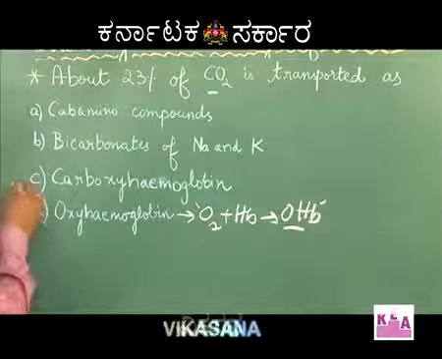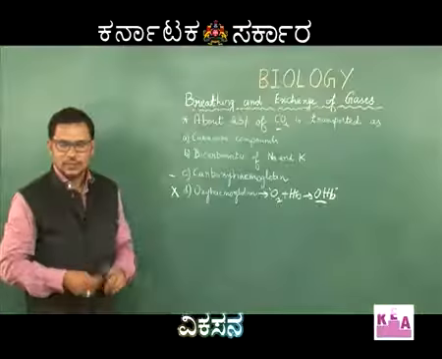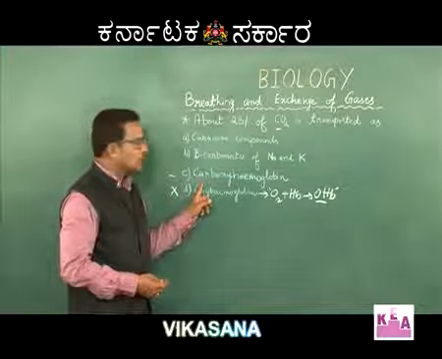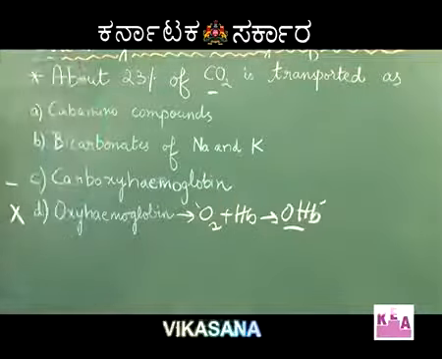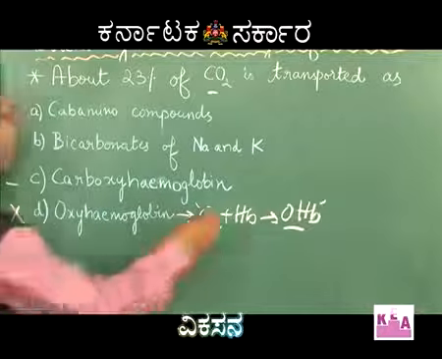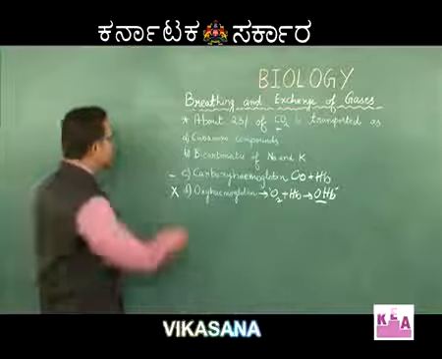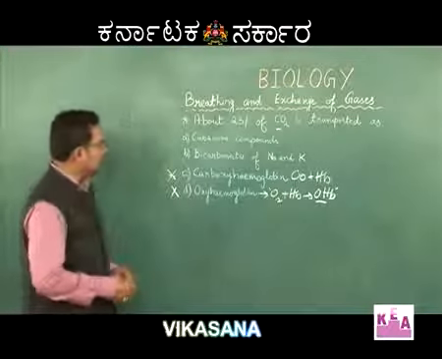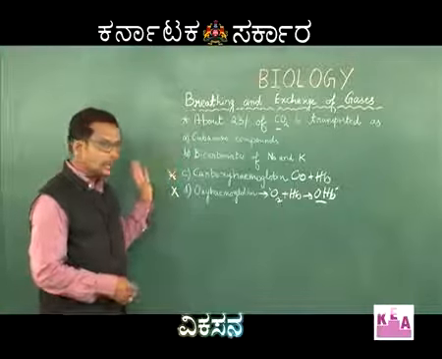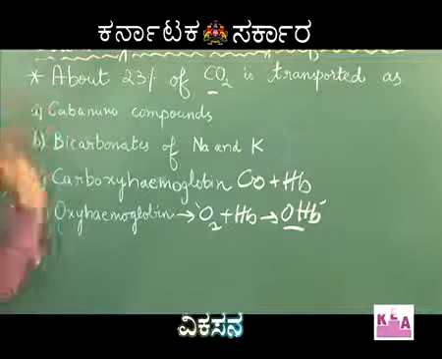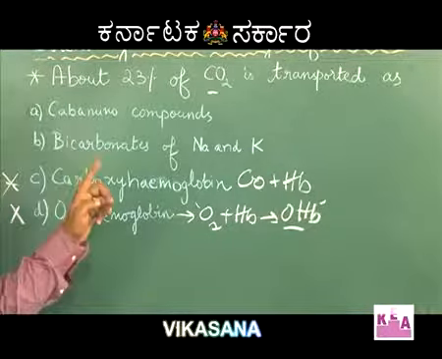When you look into option C, carboxyhemoglobin, even this is not related to transportation of carbon dioxide, because carboxyhemoglobin is a product formed by combination of carbon monoxide and hemoglobin. So, even this option can be ruled out. Whereas, two are related to the transportation of carbon dioxide. One is carbamino compound and second is bicarbonates of sodium and potassium.